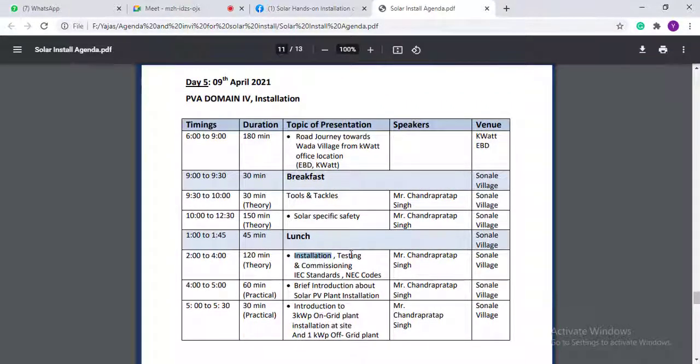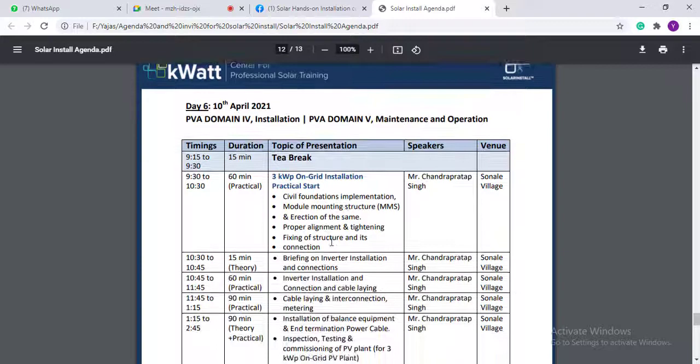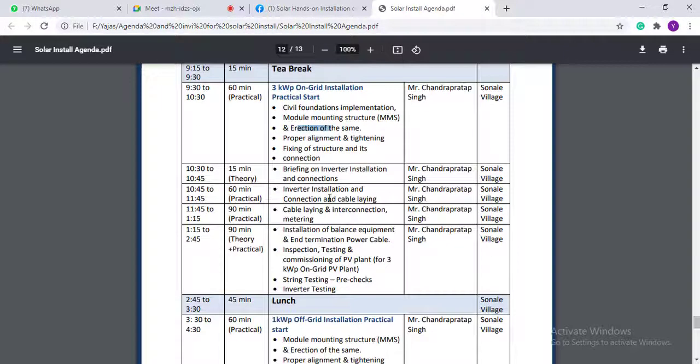There you will complete installation, testing, commissioning, with a proper brief introduction of a solar plant. Then we will allow you to install a 3 kilowatt on-grid and a 1 kilowatt off-grid plant. You have to install it on your own. You have to fix the inverters, make the inverter wire connections, and all those things need to be done from your side.